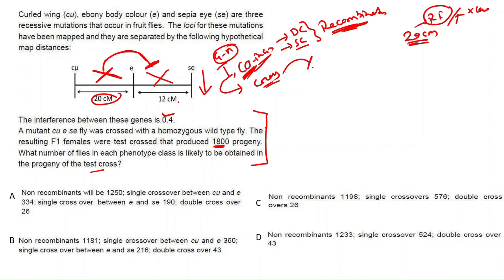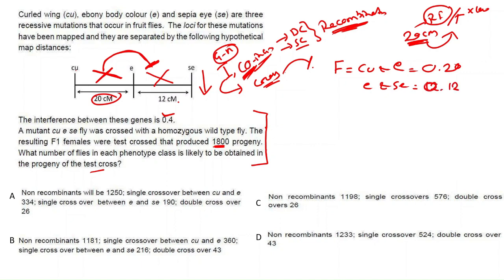From this distance you can identify the frequency of progeny produced when you cross between the two genes. For example, if it is 20 centimorgan, the frequency between Cu and E will be 0.20, and the frequency between E and Se will be 0.12.